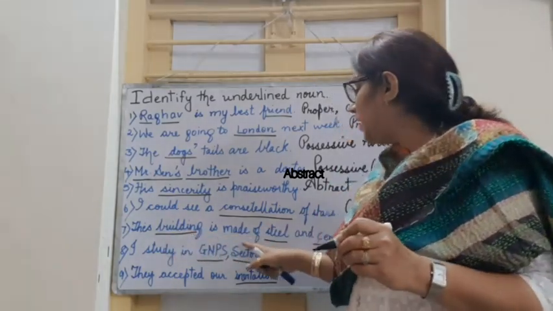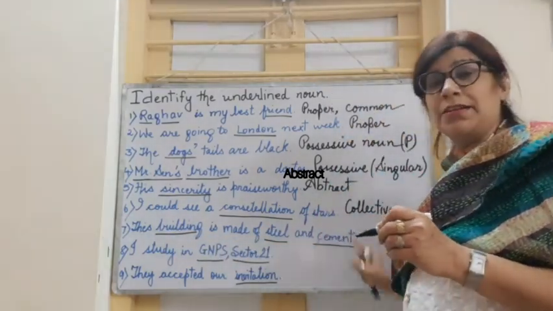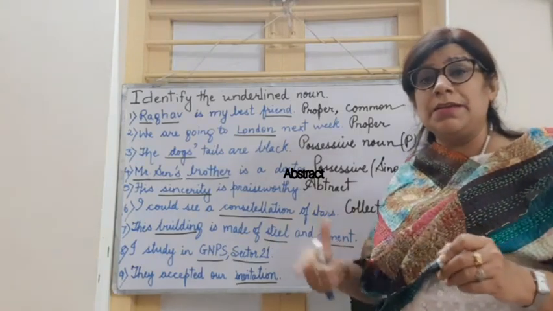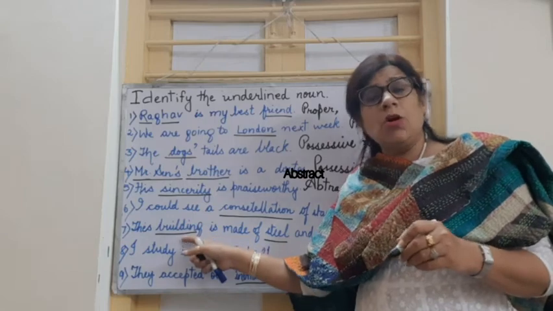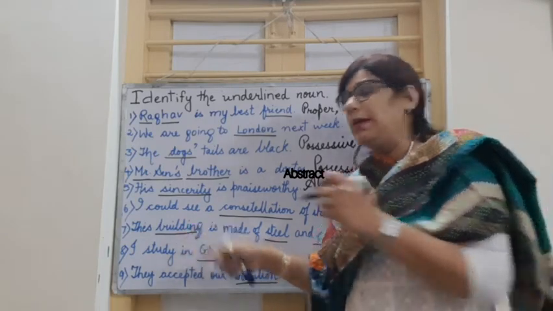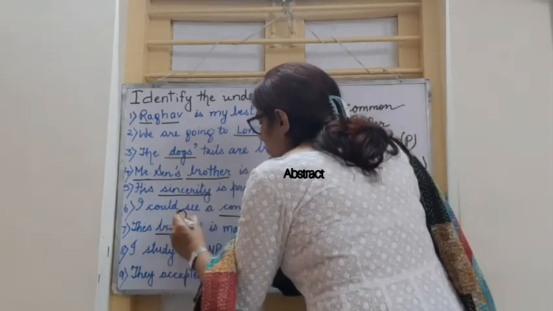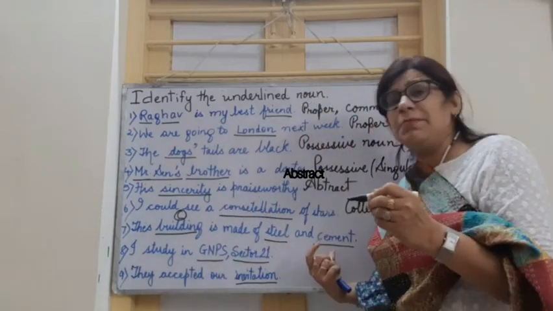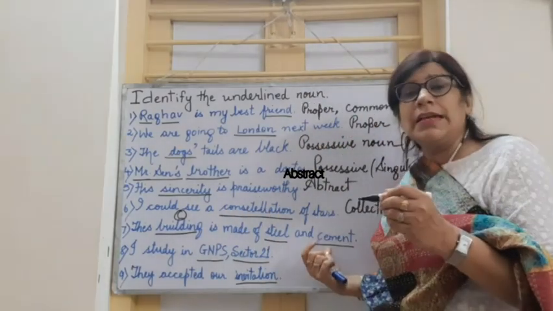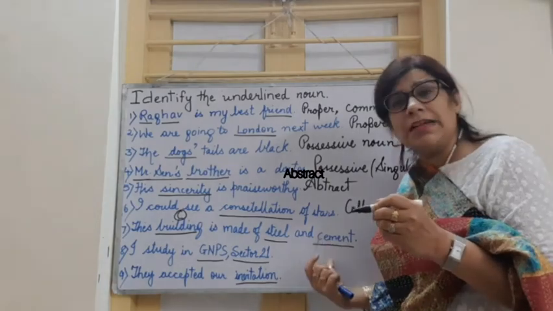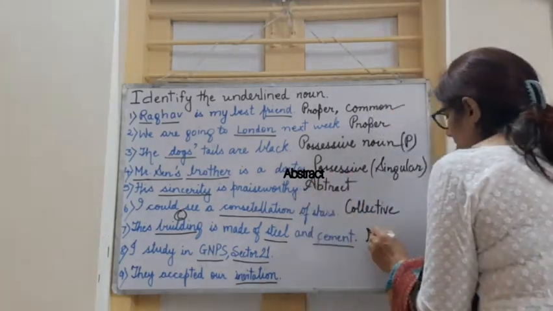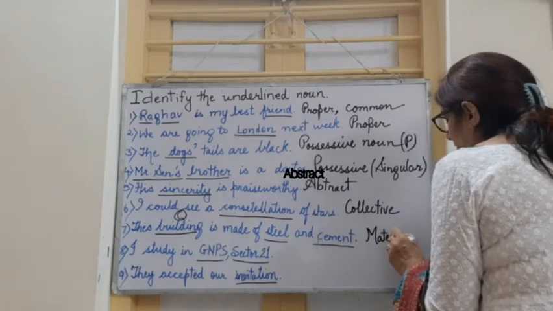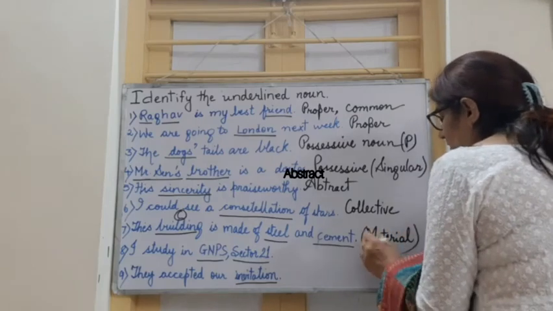This building is made of steel and cement. I have underlined 3 words here: steel, cement and building. Building is talking about a thing commonly found around us. So building is a common noun, and steel and cement are the materials that make something, and they are material nouns. Right?